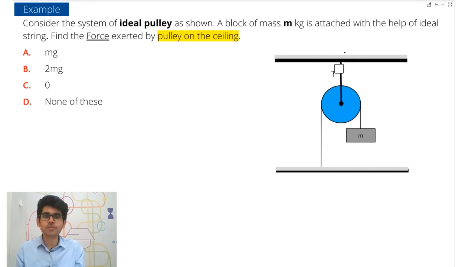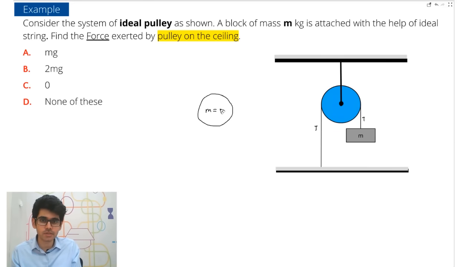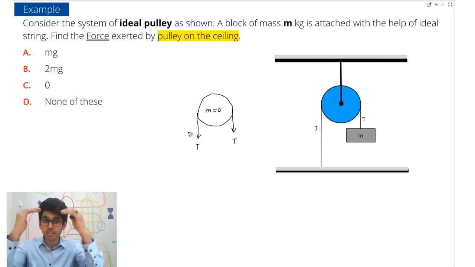Now the best way to find that is very simple. Two different strings are there, this string and this string. So let's say that the tension in this string is T. So here it will also be T. It is the same string. And on this string it will be equal to 2T. I will tell you why. Because if you look at the massless pulley, this pulley's mass is equal to 0, and tension is a pulling force. Because of this tension, it will pull it here, and because the string is on this side also, here also the tension will be T. So the net downward force is 2T.